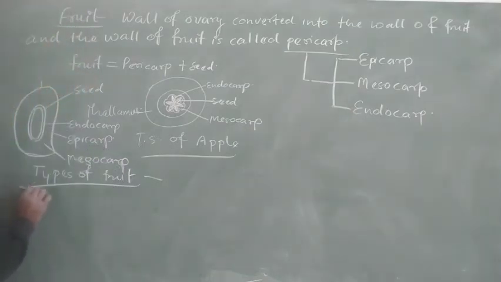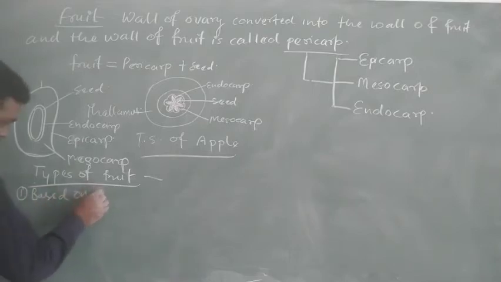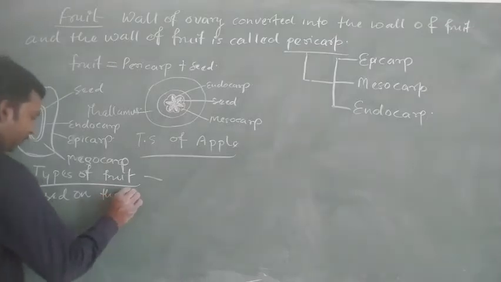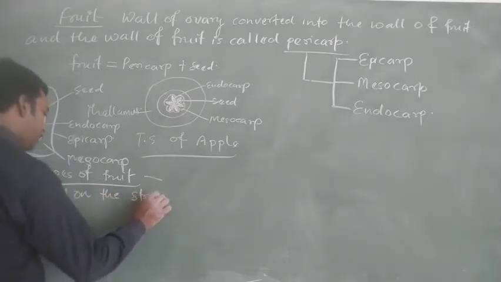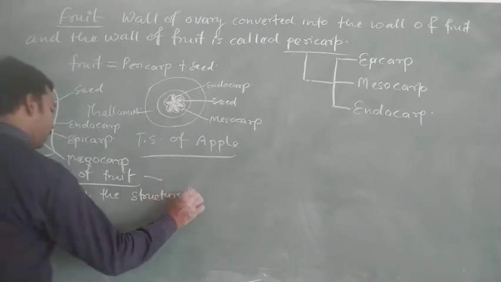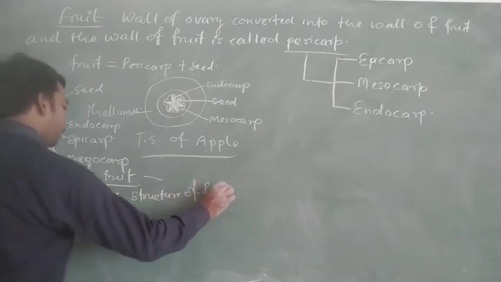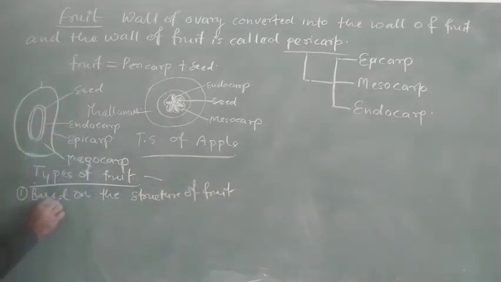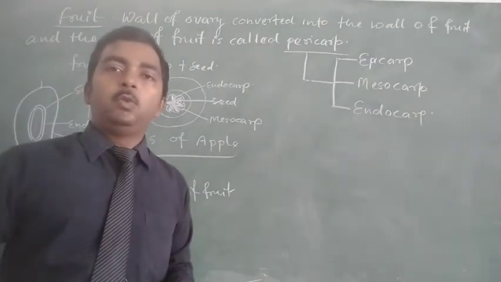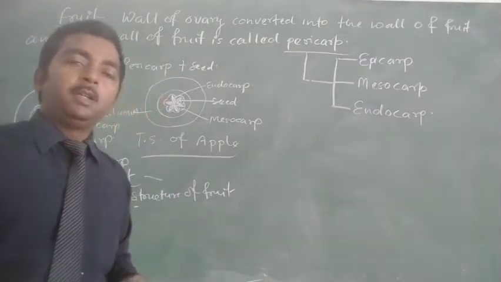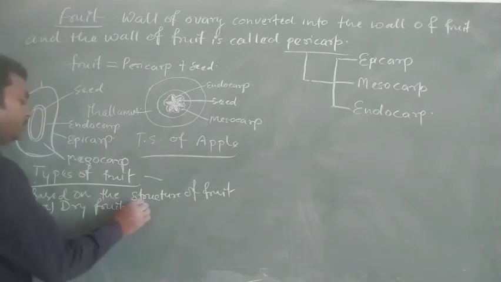The first is the dry fruit, in which the wall of the ovary, the pericarp, remains dry.